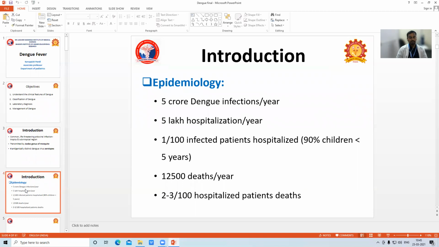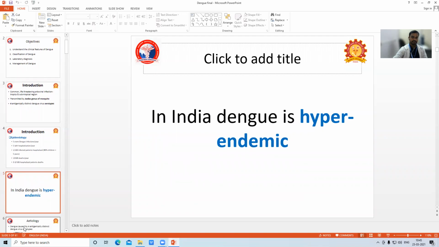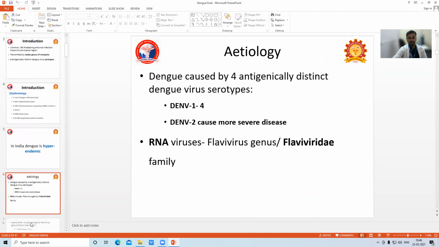Epidemiology: per year we have 5 crore dengue infections. Among 5 crore, only 5 lakh people are hospitalized per year. Among hospitalized patients, mostly 90% are children less than 5 years. 12,500 deaths occur per year, a mortality of 2 to 3 out of 100 hospitalized patients. In India, as people all know, dengue is a hyperendemic condition.